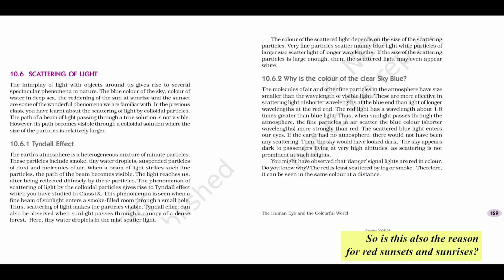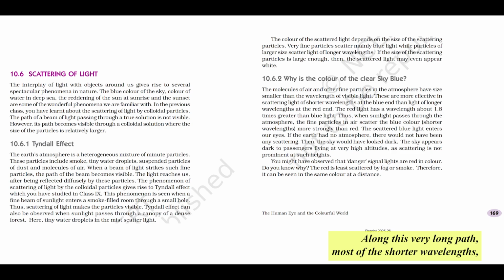So is this also the reason for red sunsets and sunrises? Because the blue light got scattered away on its long journey, leaving mostly red? Precisely. You've absolutely nailed the connection. At sunrise and sunset, sunlight has to travel through a much thicker layer of the atmosphere to reach your eyes because the sun is low on the horizon.